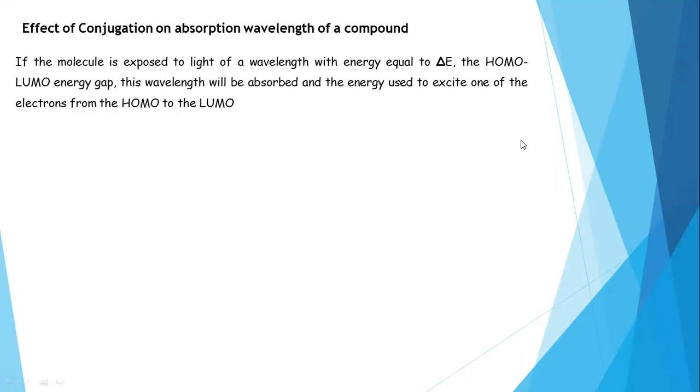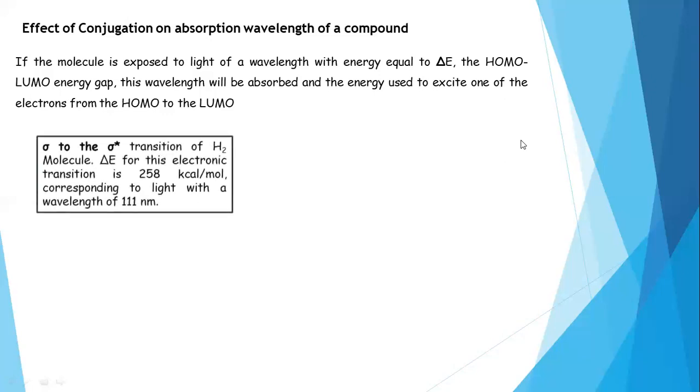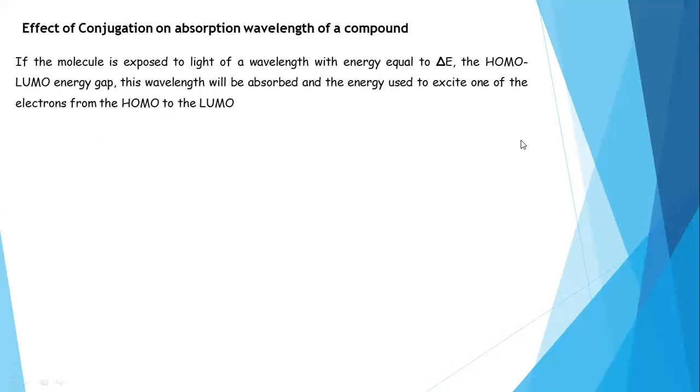For electron promotion to happen, the energy gap must match the energy of electromagnetic radiation in the ultraviolet and visible region, so the molecule absorbs the energy and the electrons undergo activation. This is the criterion the molecule has to exhibit.